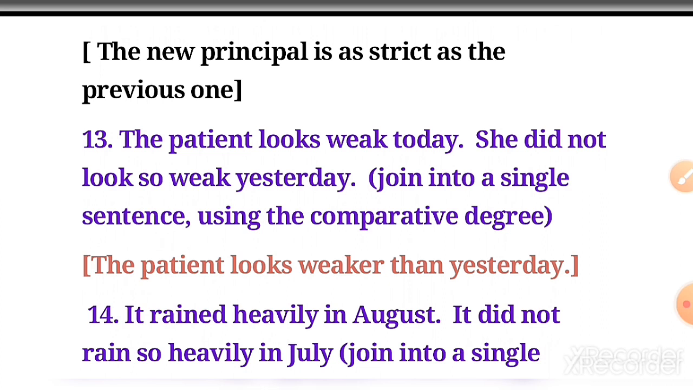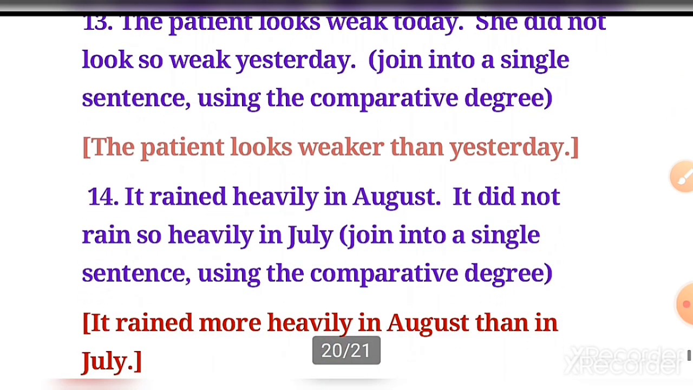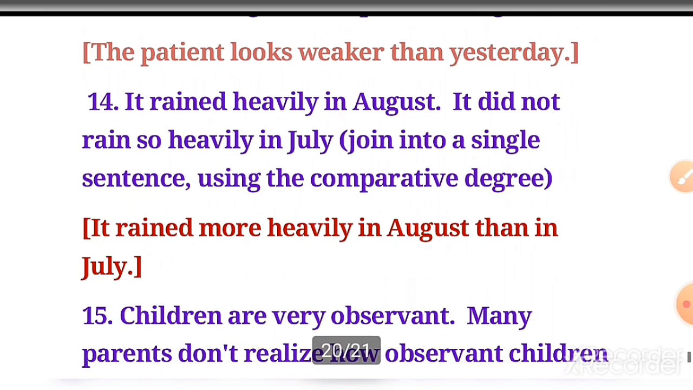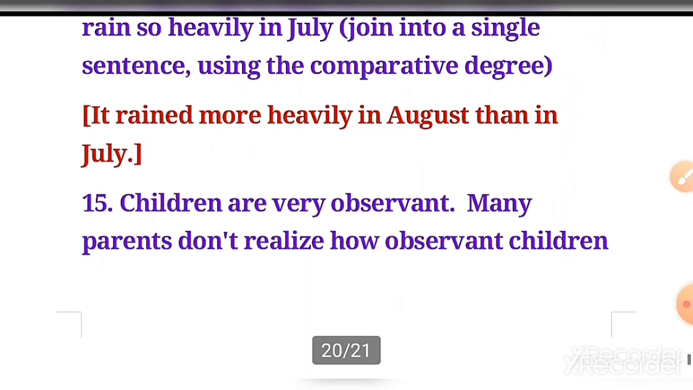Number 13. The patient looks weak today. She did not look so weak yesterday. Join into a single sentence using the comparative degree. The patient looks weaker than yesterday. Number 14. It rained heavily in August. It did not rain so heavily in July. Here you have to join into a single sentence using comparative degree. So that becomes it rained more heavily in August than in July.